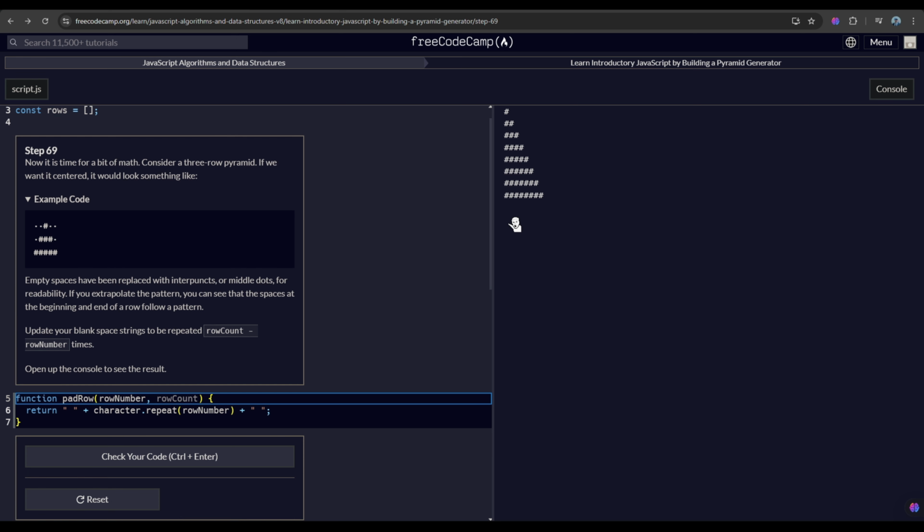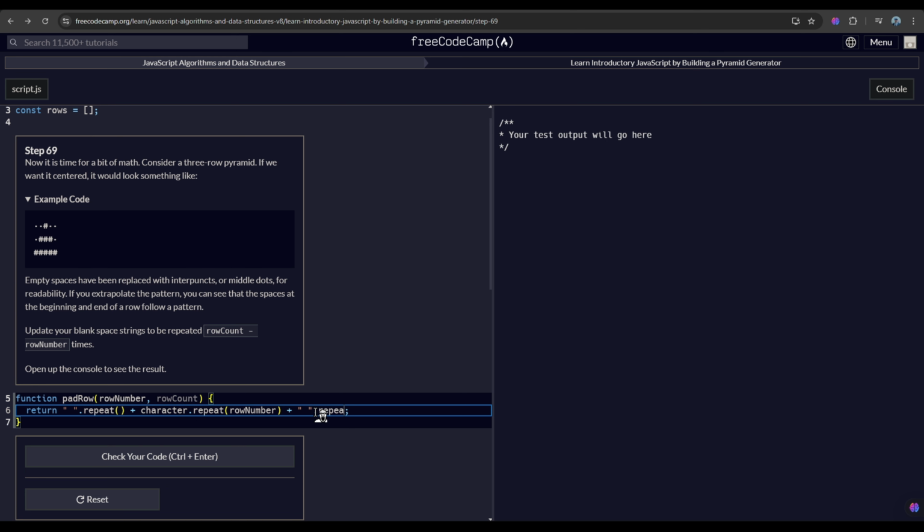So the console has been opened already. All we have to do is this one. So again, these two empty strings are our blank space strings. So we have to update those with the repeat method. So we have interpolated the repeat method on each of our empty strings, or the blank space strings.